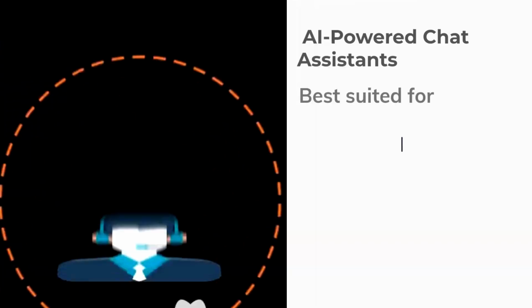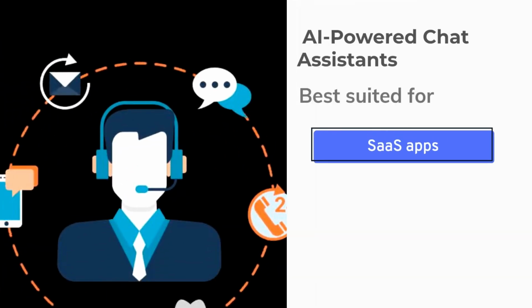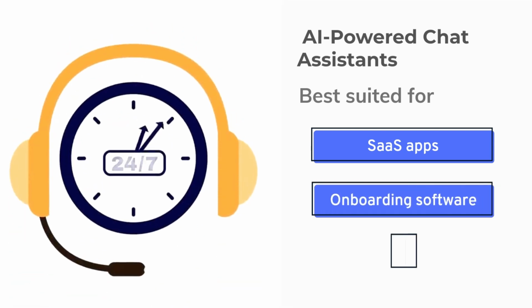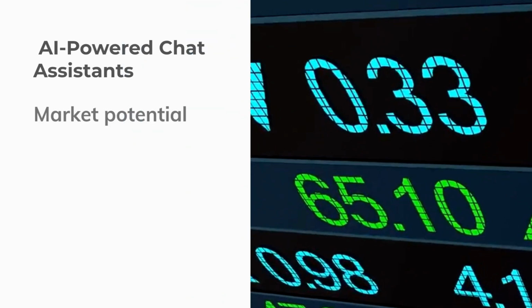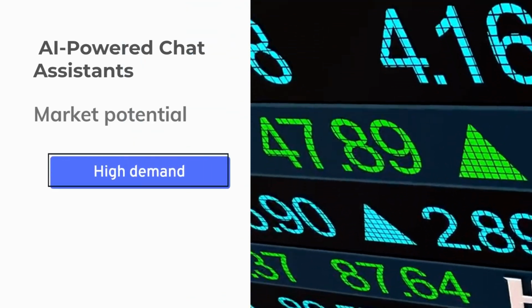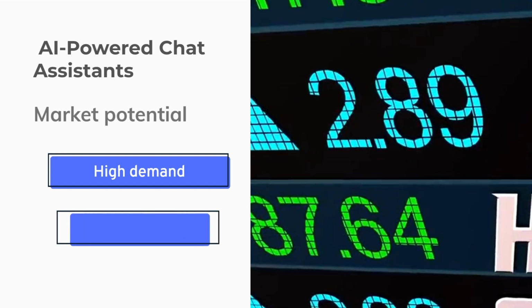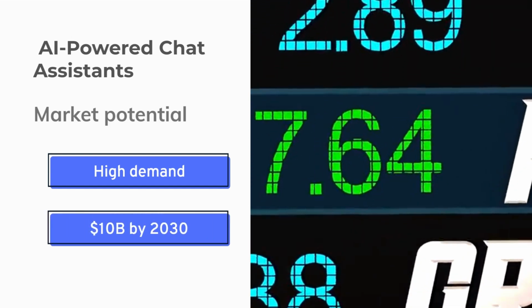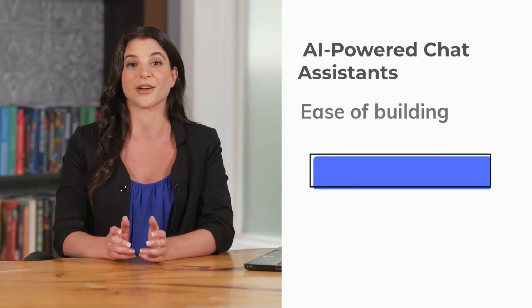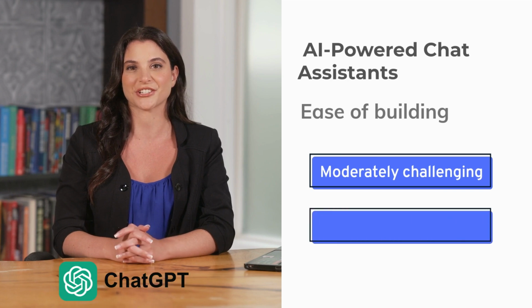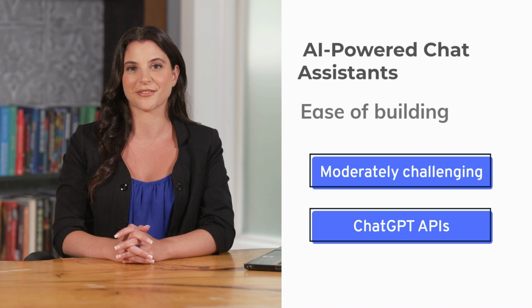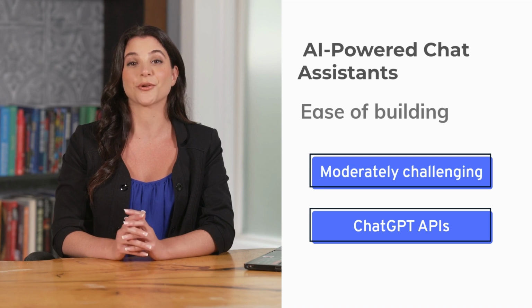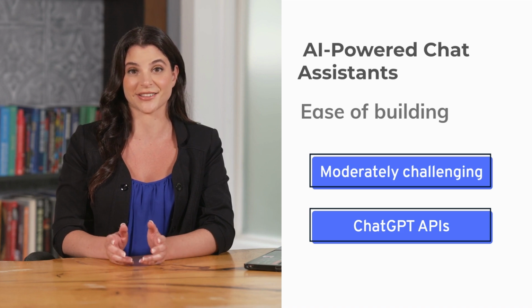The key here is to go beyond answering FAQs, make the assistant feel like a real team member. Almost every SaaS platform can use AI-powered chat assistants, but they're especially helpful for tools with lots of onboarding or customer support interactions. The market potential is very high. The chatbot market alone is expected to hit $10 billion by 2030. Building one is moderately challenging, but tools like ChatGPT APIs make it easier than ever. However, crafting a bot that feels truly helpful requires good design and testing.